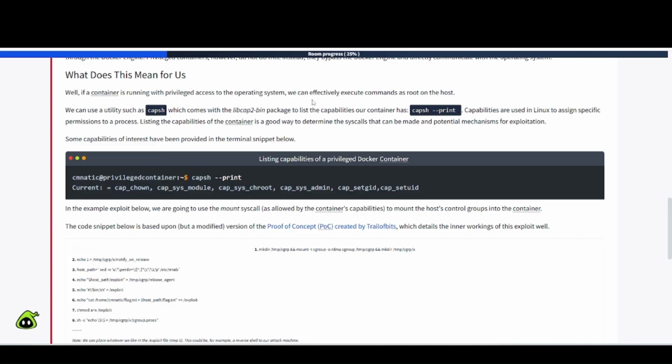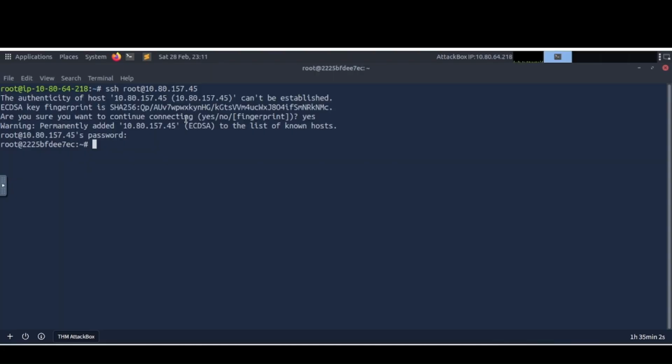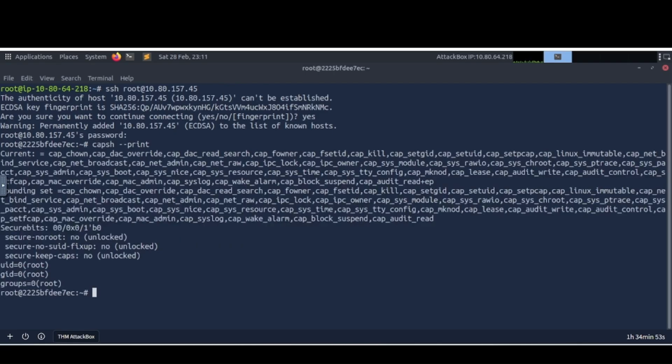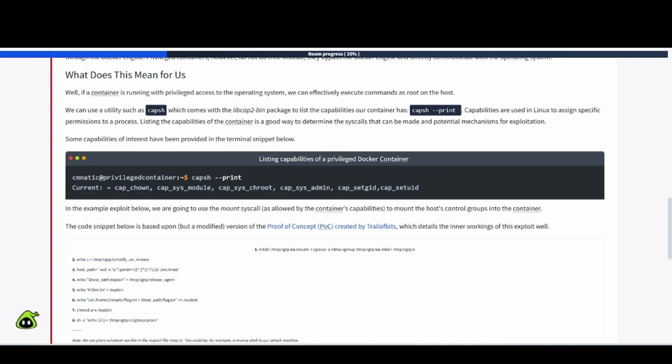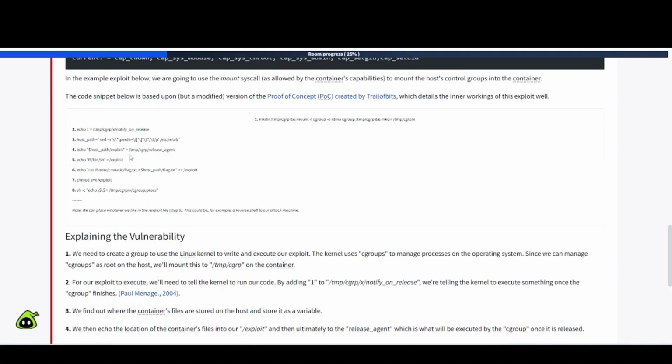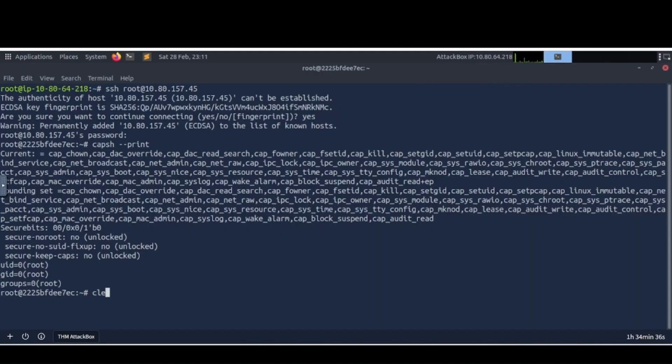All right, so to connect to this container, make sure to use SSH. So you can SSH into it, root at whatever IP address you got, and then use those credentials. Now, we're going to use this here to see what we have. This is listing out everything as explained here, listing capabilities of privileged Docker container. Okay, so now we're going to go through these steps here to get that flag. So I'm going to copy and paste everything here to make it easier to do. And let's go ahead and clear the screen out here.